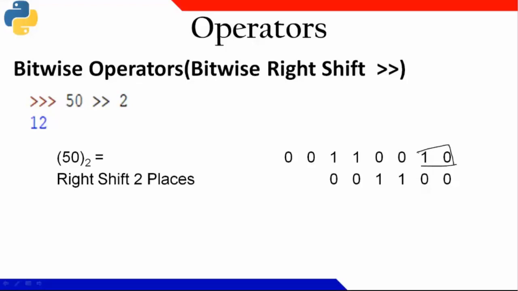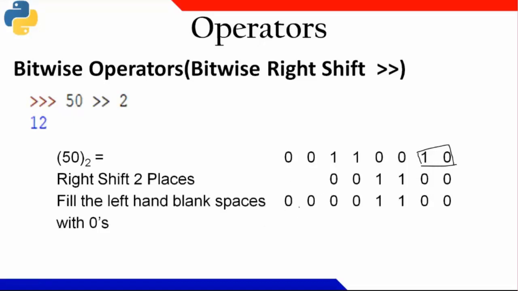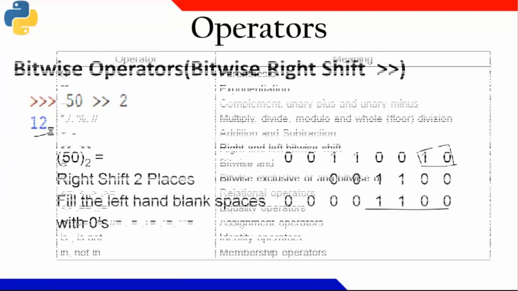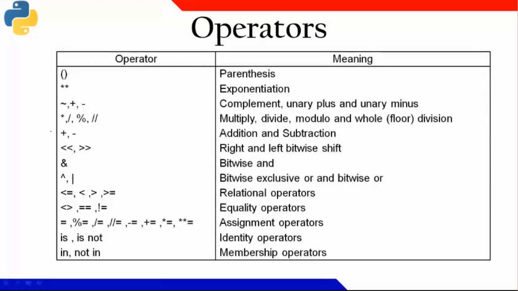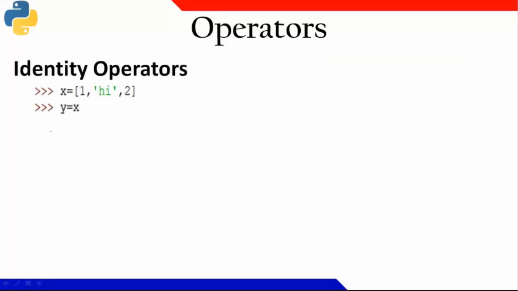This part is left out. It is shifted right 2 steps. And in place of these blank spaces, I am writing 2 zeros. So this is the binary value for 12. This is how I'll get bitwise left shift and bitwise right shift. So altogether I have these operators. Apart from that, I have 2 different operators.